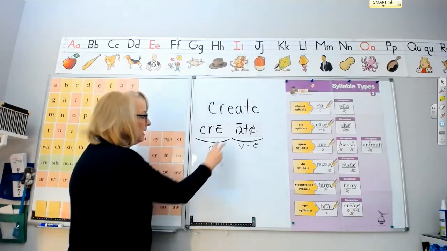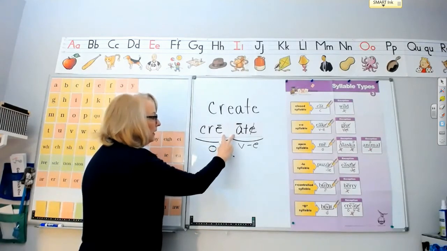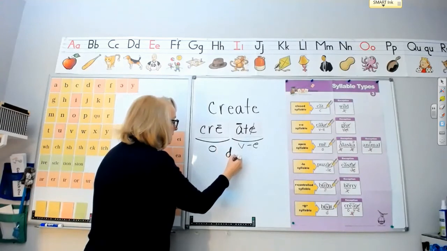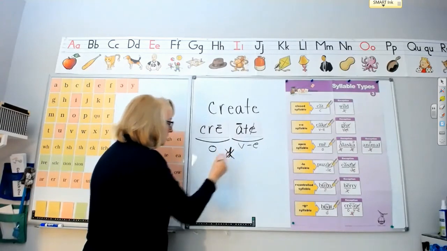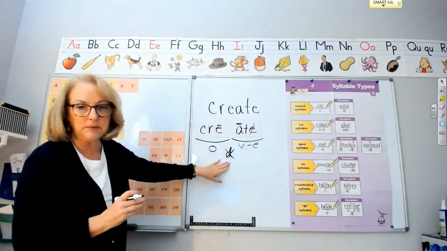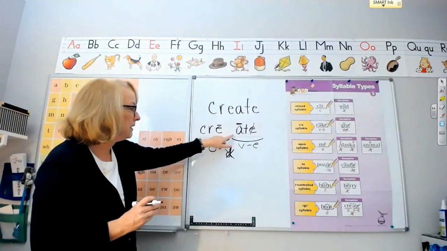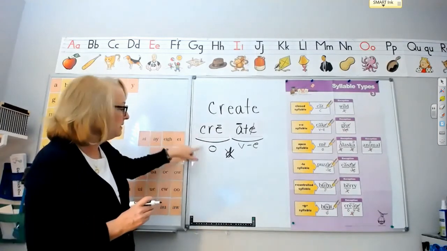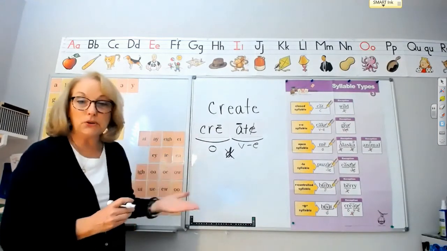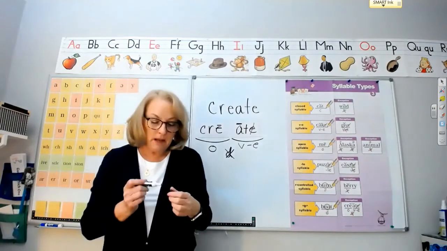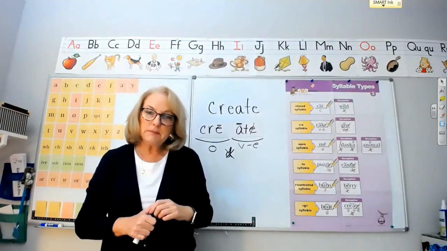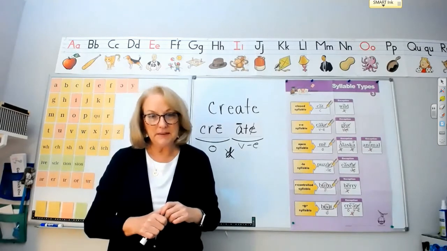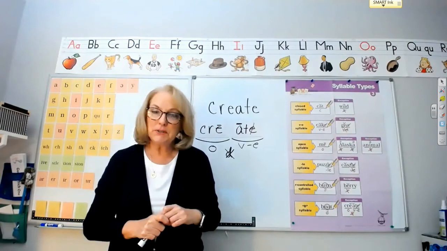create. But because we have this double vowel here, the E and the A next to each other, we're going to write a D, but we're going to put an X over it to show that it's the exception. They're not working together as a team like we expect it to. So that's the D-syllable exception. The word create is an example. Other words with the D-syllable exception are the words react, poet, or duet.